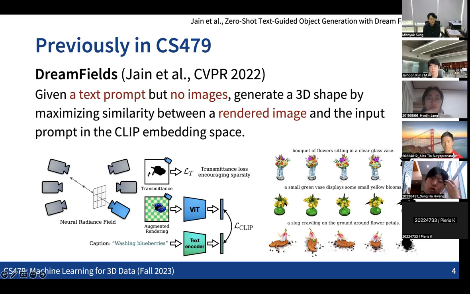So now we are going into the case where we are not reconstructing 3D, but generating 3D from inputs other than images. The only input is the text prompt. So how can you do this kind of 3D generation using some kind of image prior was the thing that we were discussing last time.